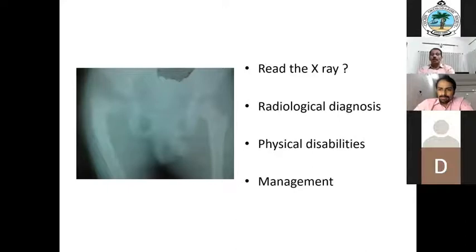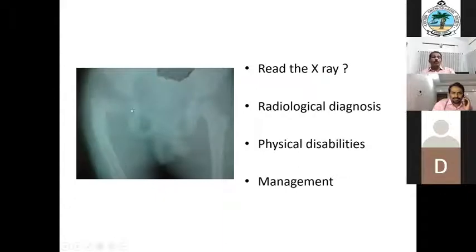So we call it differential limitation of movement. One plane movement or two plane movements: the flexion extension will be normal, but abduction and internal rotation will be restricted. That is a general feature of coxa vara, that's all. So here that is the thing.